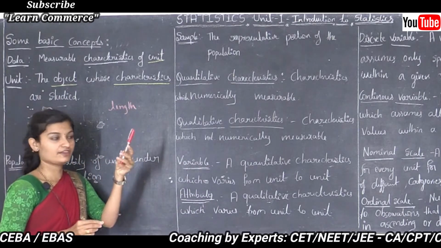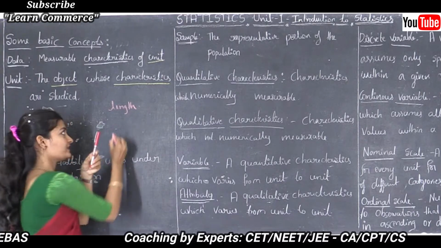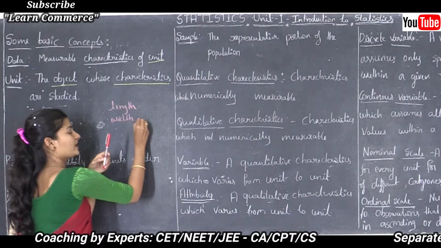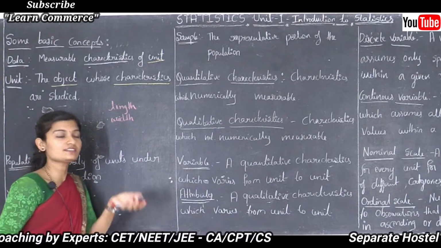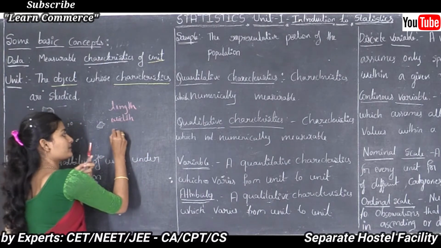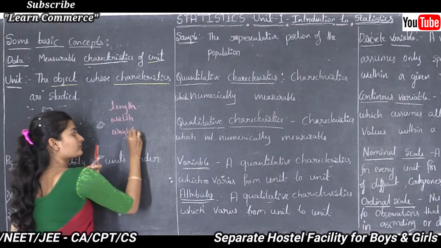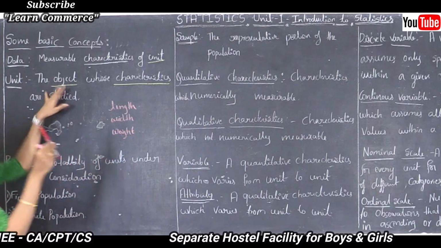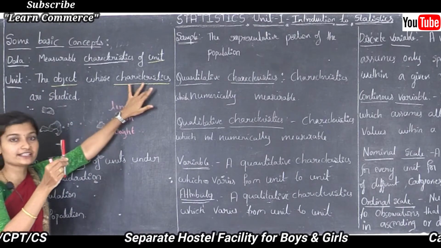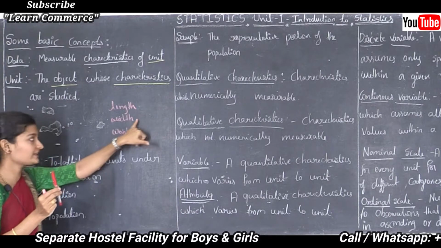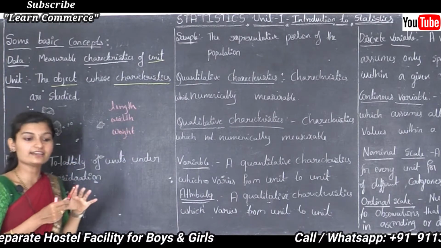Then next, width is also one characteristic. Then weight is also one characteristic of this pen. See here, the object is this pen. Then what are the characteristics? Here length is one characteristic, width is also one characteristic and weight is also one characteristic.